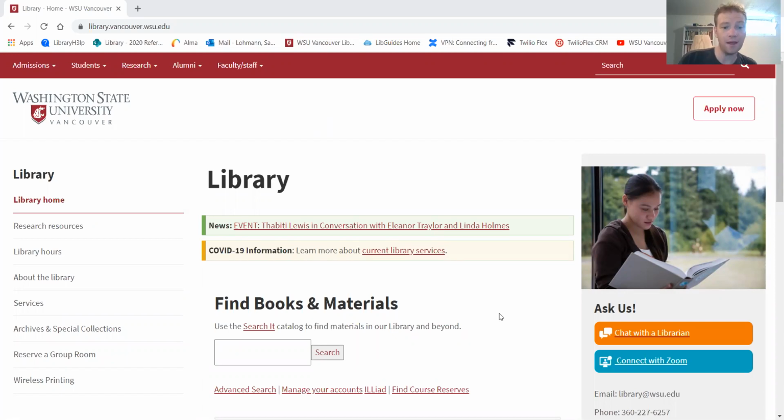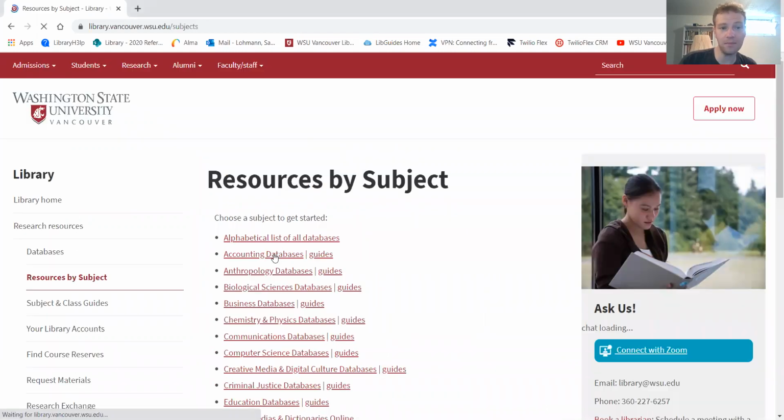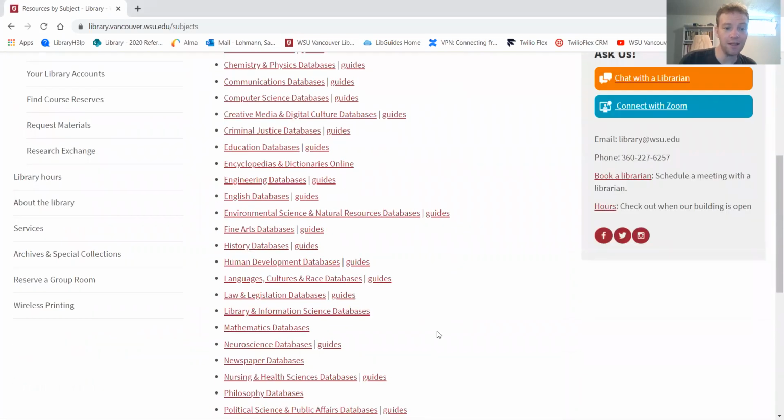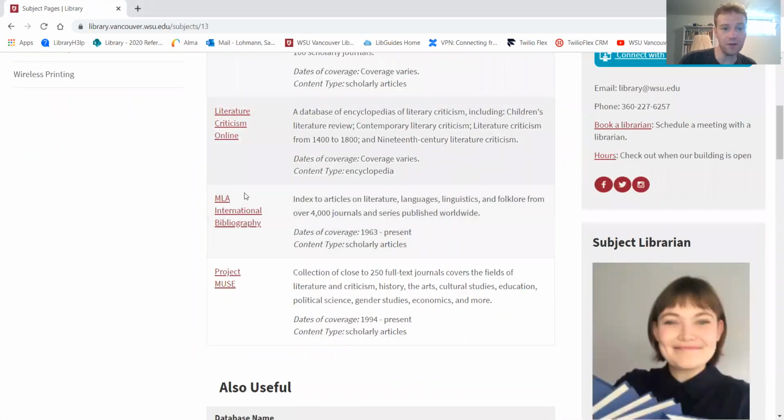library.vancouver.wsu.edu. And if we go down here to find articles, we can go by subject or databases A to Z. So if we go to article databases by subject, then we can see English databases. And we try to list the most useful ones first. So here's MLA International Bibliography.